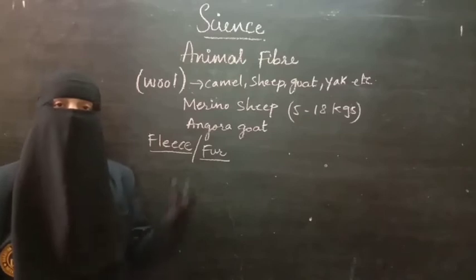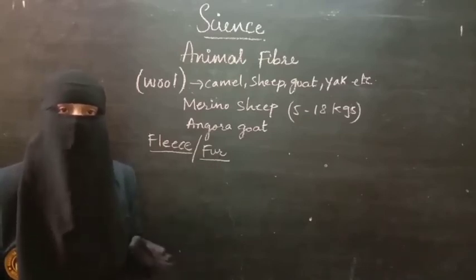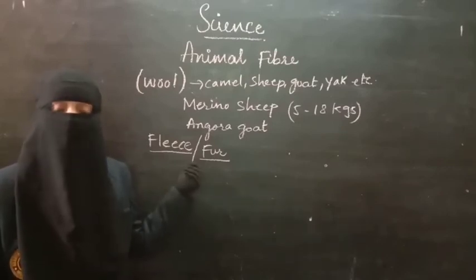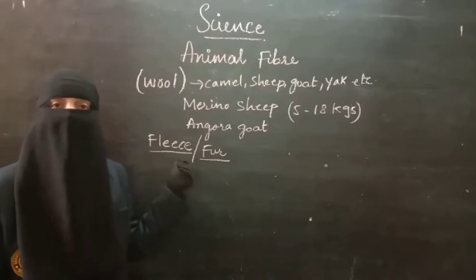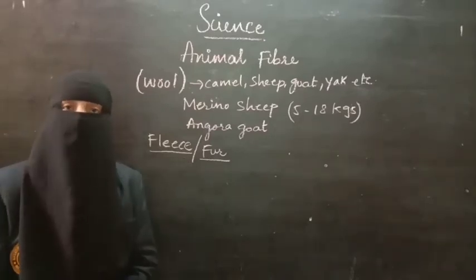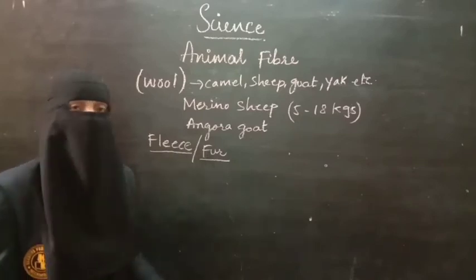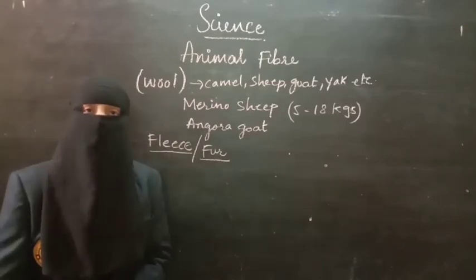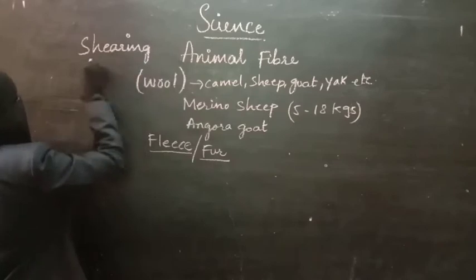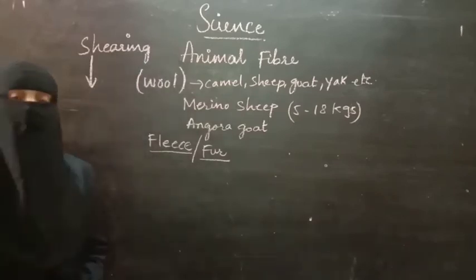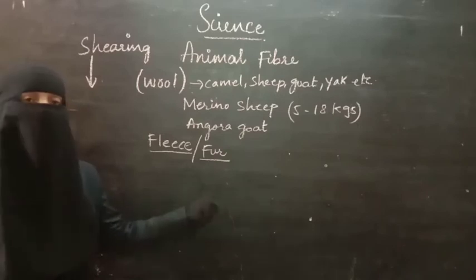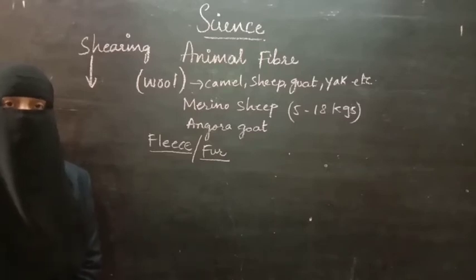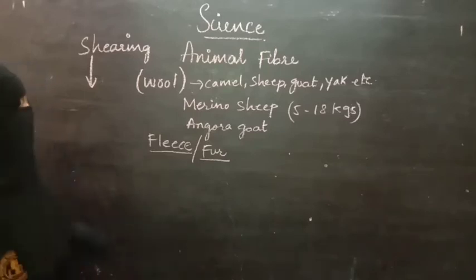Let us learn that procedure one by one, stage wise. First, fleece or fur, that is the hair on the animal body. To get the wool, we first have to remove this fleece or fur. During the spring season, the sheep or goats are taken and the fleece of those animals is removed. The first step is shearing, the process of removing fleece or fur from the animal body.